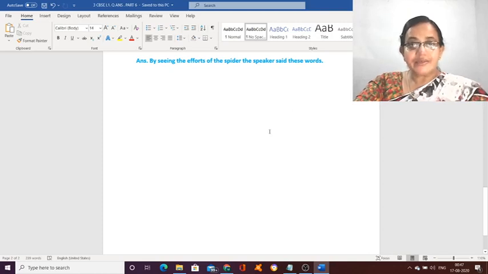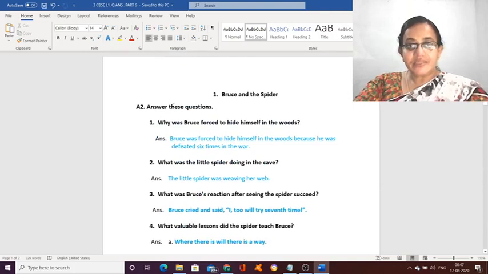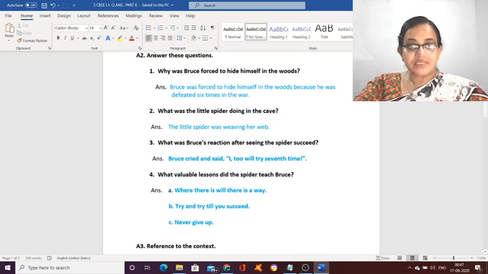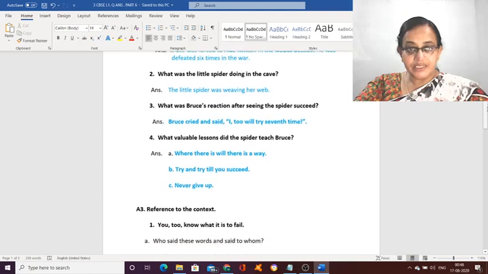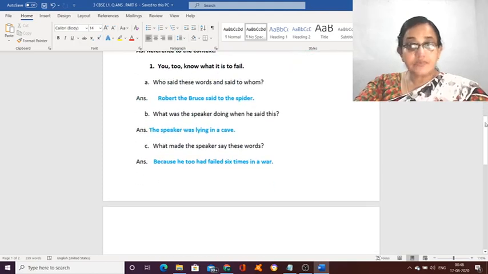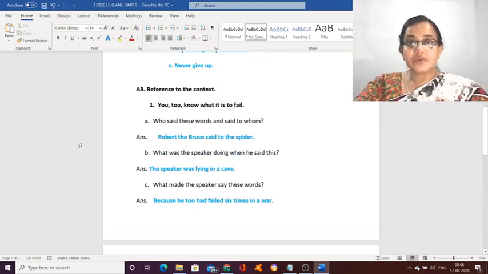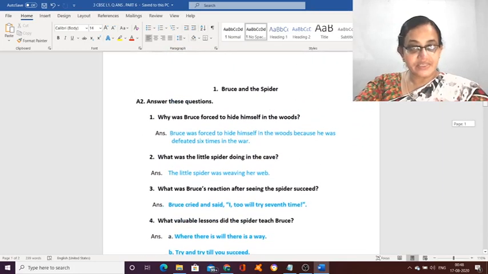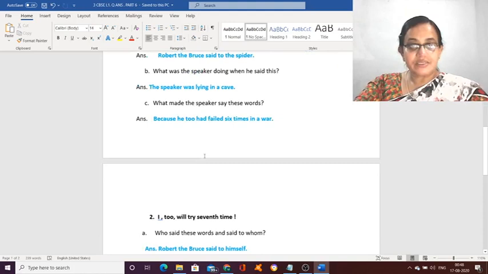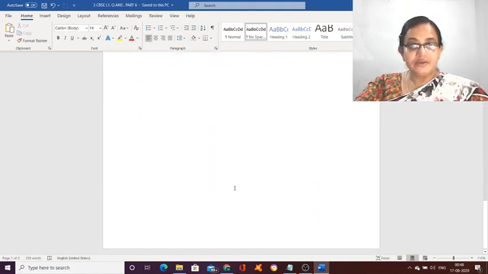Alright. So here the question answer finishes. These question answers you have to write in your notebook. No need to copy all 6 questions. Out of 6, I have chosen 4 questions and their answers. Alright. So these question answers you have to write. Then reference to context, both. 2 reference to context are given. Both reference to context you have to write in your notebook. And word meanings are already given. Dictation words are already given. So these questions copy. This is your task for today.